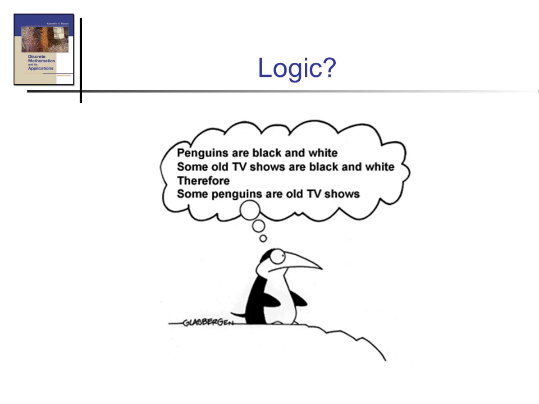Here there is an example. Penguins are black and white. Okay, we know that some old TV shows are black and white. Then can we say that some penguins are old TV shows? It is logic that we analyze: penguins are black and white and TV shows are also black and white. So we cannot say penguins are old TV shows. That is our reasoning capacity. Okay, that is logic.